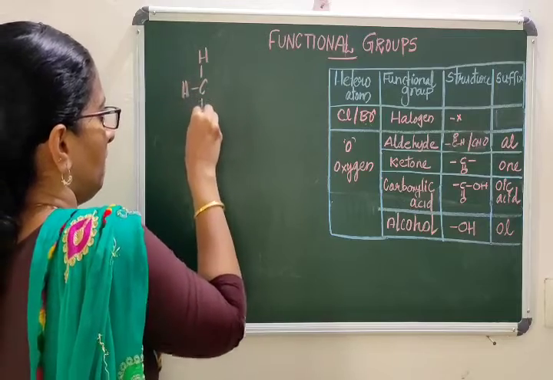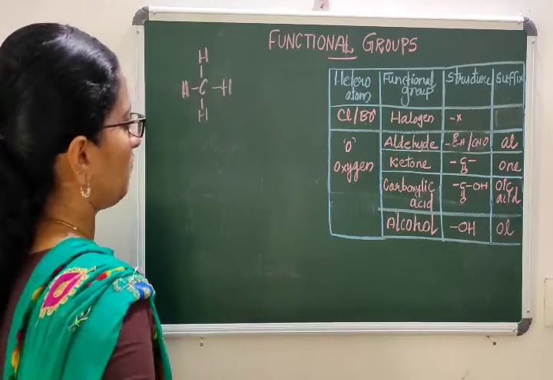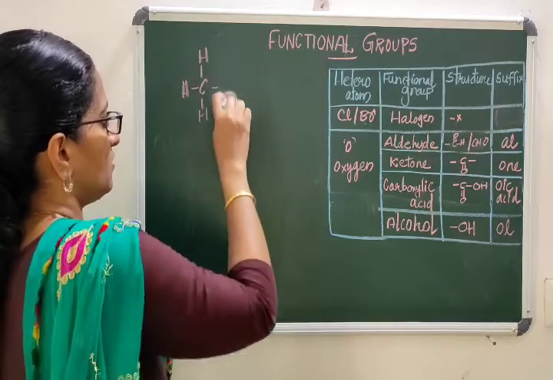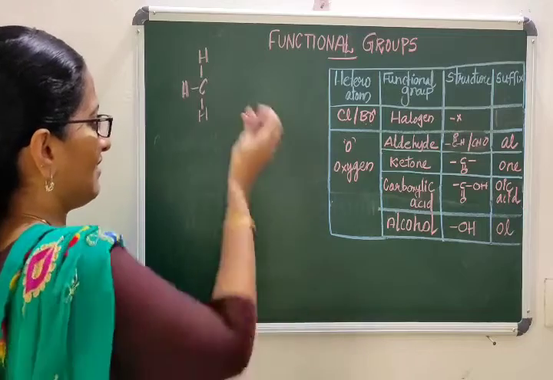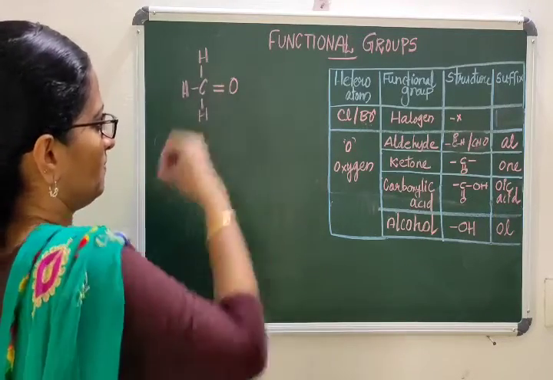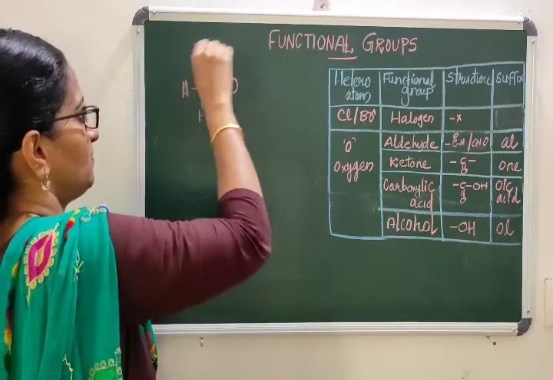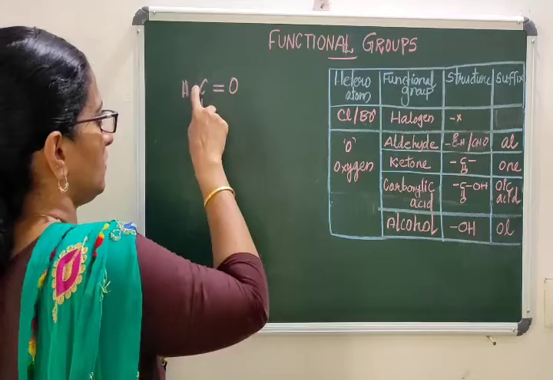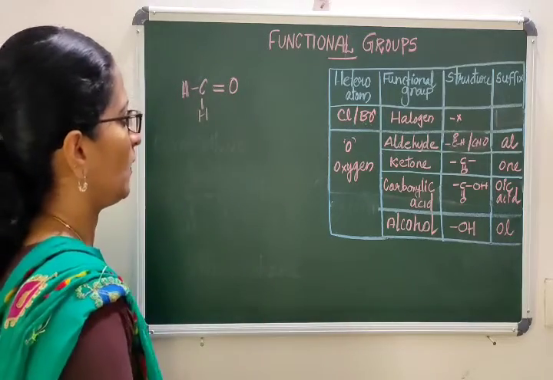If I take methane and remove 1 hydrogen, and add 1 heteroatom here, again you have to remove 1 more hydrogen. So 4 valencies with 1 heteroatom.